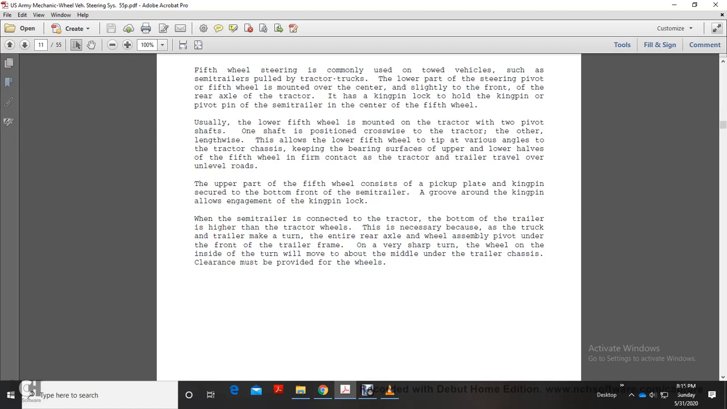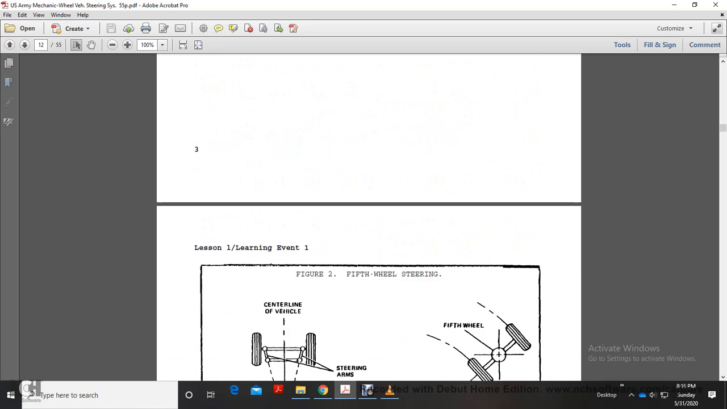The upper part of the fifth wheel consists of the pickup plate, with the kingpin secured to the bottom front of the semi-trailer. A groove around the kingpin allows engagement with the kingpin lock. When the semi-trailer is connected to the tractor, the bottom of the trailer rides over the tractor wheels if necessary. As the truck and trailer make a turn, the rear axle wheel assembly pivots under the front of the trailer frame. On a very sharp turn, the wheels on the inside of the turn move about underneath the trailer chassis, so clearance must be provided for these wheels.